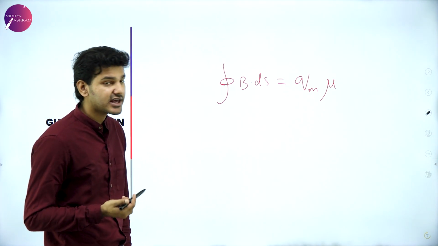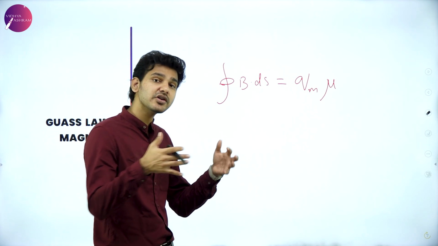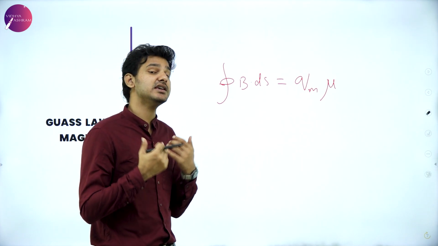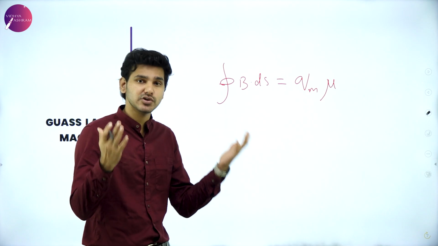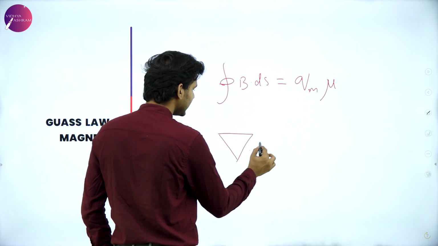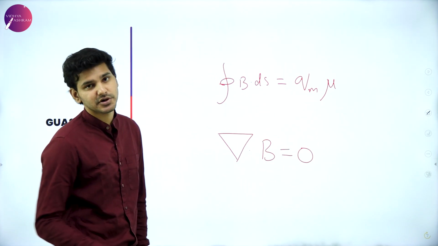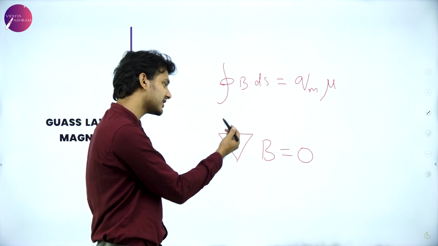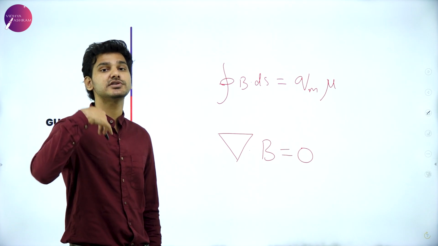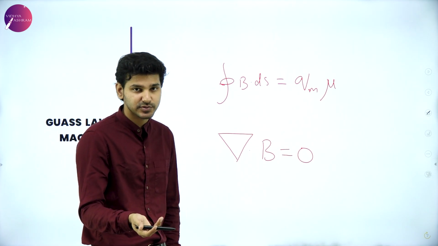Now we can also say that Maxwell contributed to this cause. He was the one who unified magnetism and electrostatics into two sides of one coin. He formed the grand unified theory of electromagnetism, which stated that del dot B is equal to 0. This is one more way of writing this equation. This is Gauss's law, and these are Maxwell's equations. You don't have to learn about Maxwell's equations right now. If you're pursuing physics further, you can learn about this equation and the contributions of Maxwell later down the road.